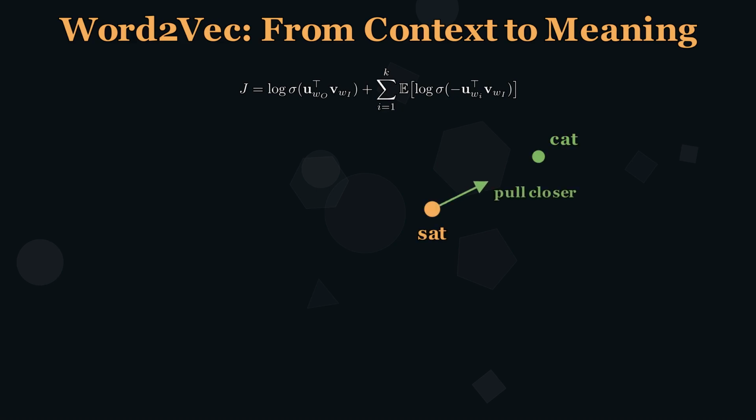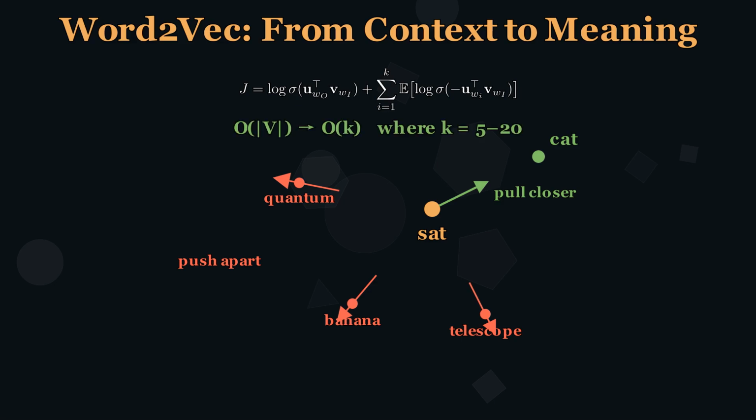Take the real context word cat and pull it closer to the center word, sat. Then randomly sample a few negative examples, words like quantum, banana, telescope, that probably do not belong in this context, and push them apart. That is it. The computation drops from 100,000 terms to just 5 to 20. The negative words are sampled from a noise distribution, where word frequency is raised to the 3/4 power. This gives rare words slightly more chance of being sampled.